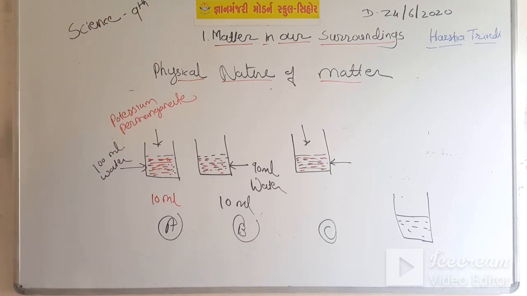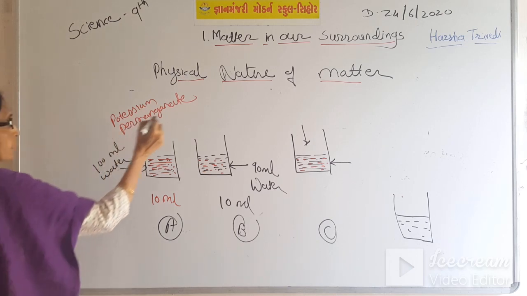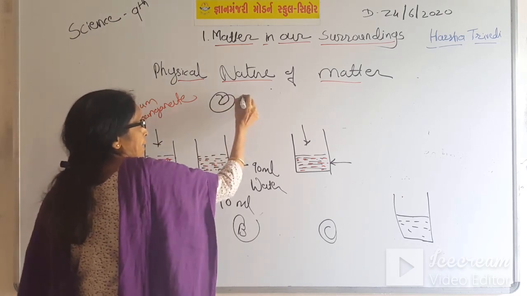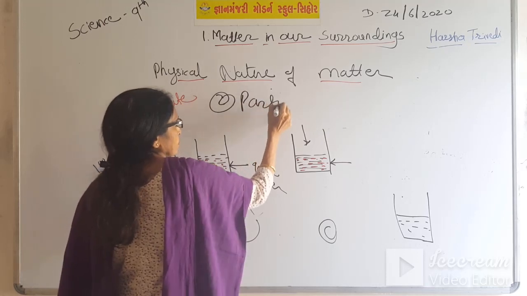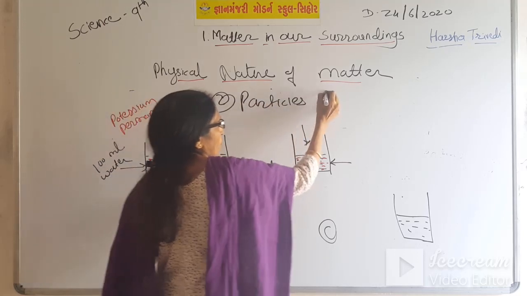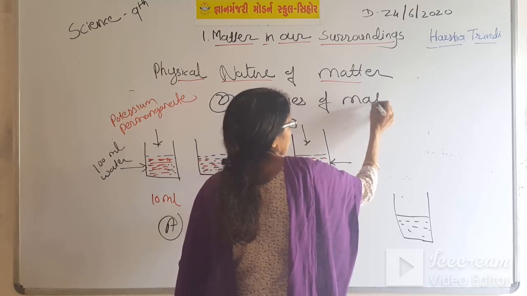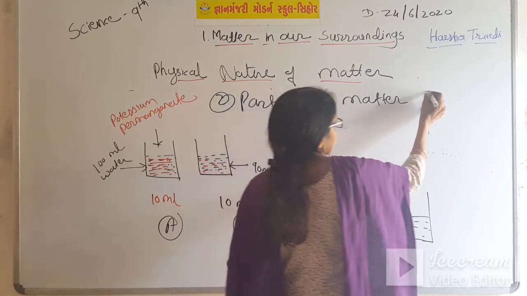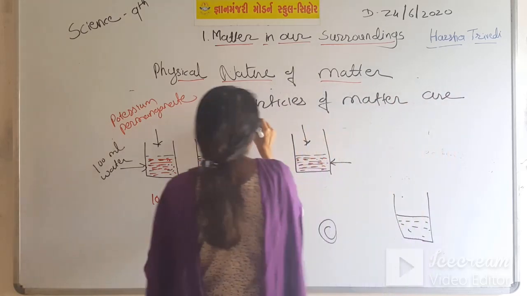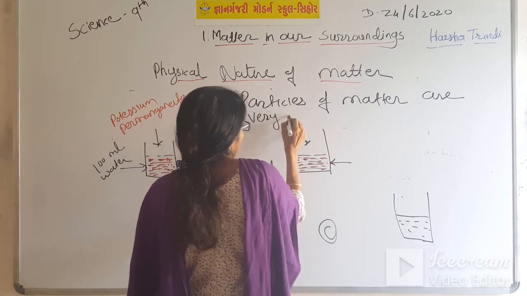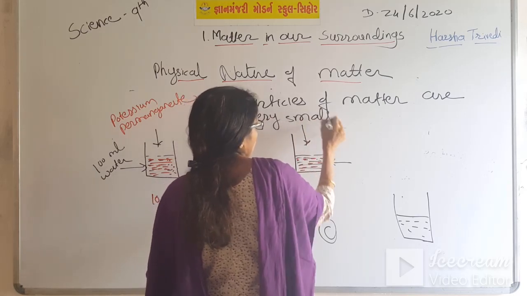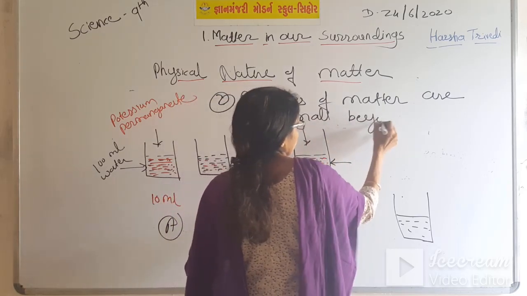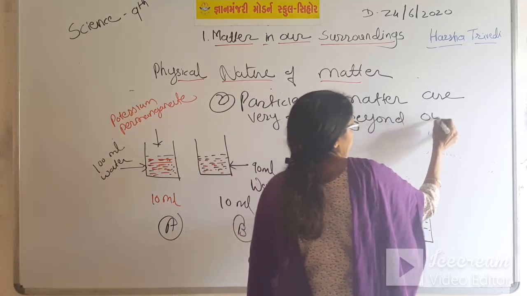Particles of matter are very small. Second, particles of matter are very small, beyond our imagination.